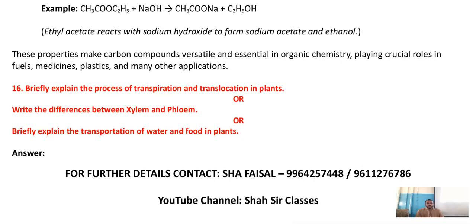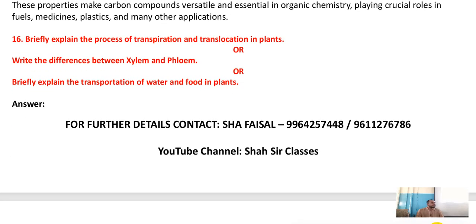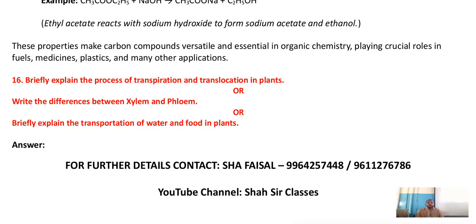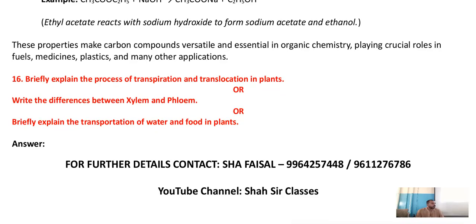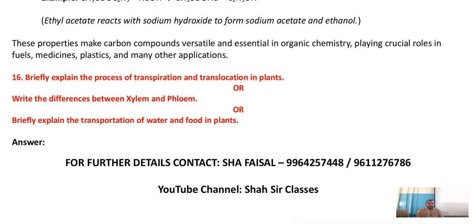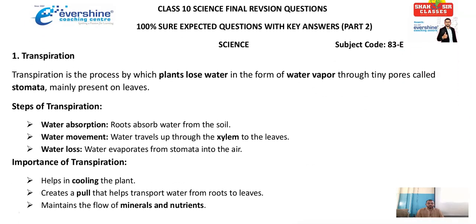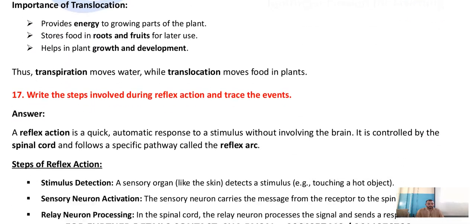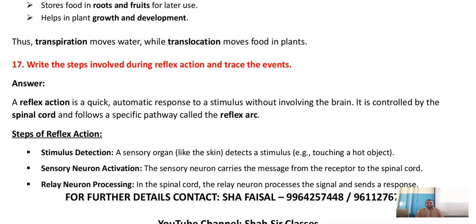Transpiration, translocation. So actually you know very well transpiration will take place in xylem, translocation will take place in phloem. Understood? So sometimes they may ask you explain the transportation of water and food in plants. Let them ask any question, answer remains same. Let them ask about xylem or transpiration or water, these all are same. Phloem, translocation, food, these all are same. So here I have given clear explanation about transpiration, steps in transpiration, importance. Translocation process, importance. Now, what are the steps involved during reflex action and trace the events?